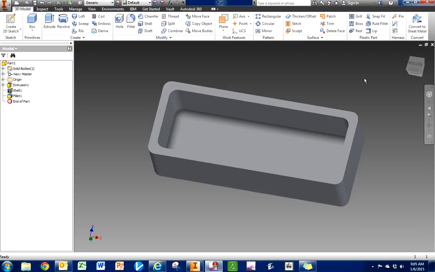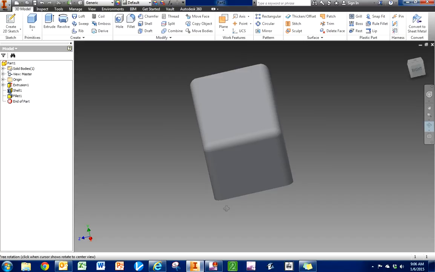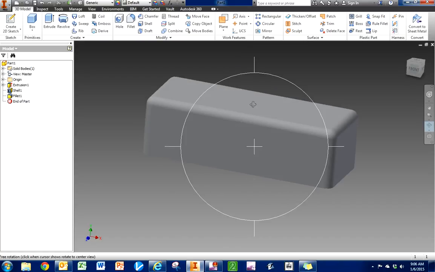So we need to add the holes that we see in the drawing that we have listed here. I'm going to start with adding the holes to this top face right here, the holes for the handle to be screwed on.